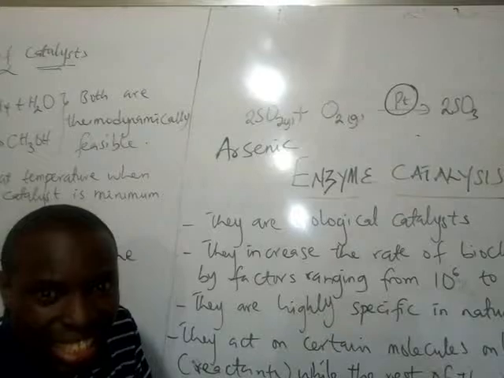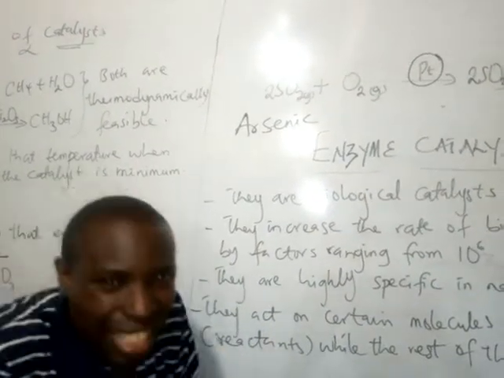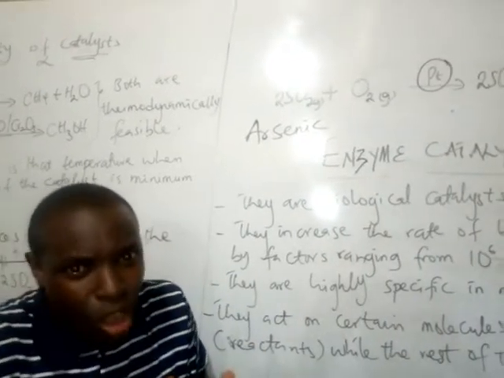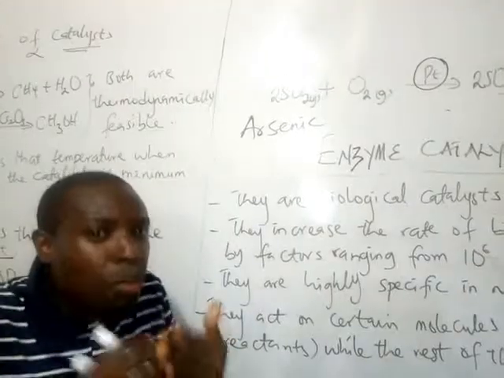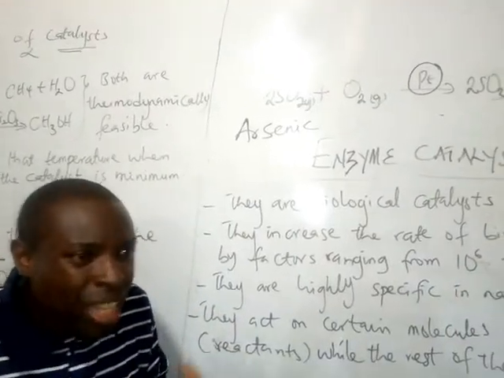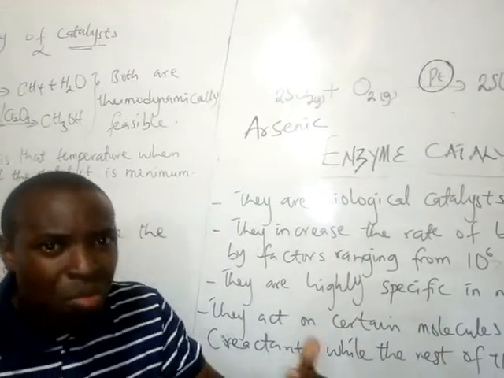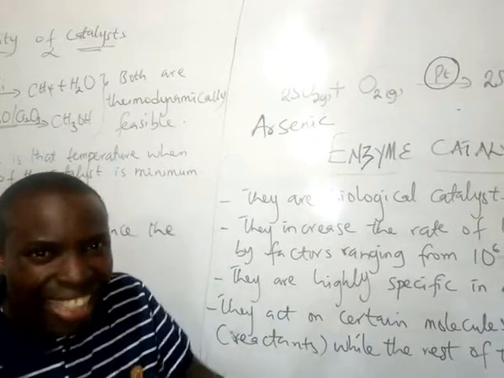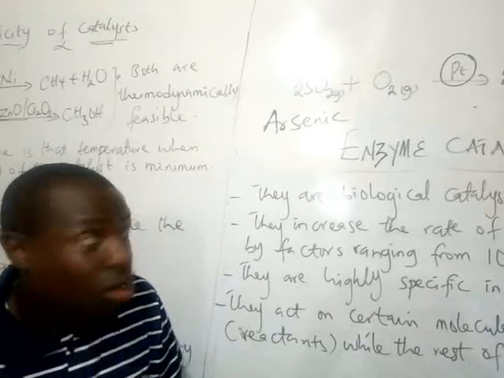Promoters are not catalysts, but they are substances that enhance the activity of the active site of a catalyst. But for catalytic poisons or inhibitors, when a catalyst is overproducing a product, what happens? Arsenic or a poisonous substance is added, like tetraethyl lead that is added to petrol. Is that understood?